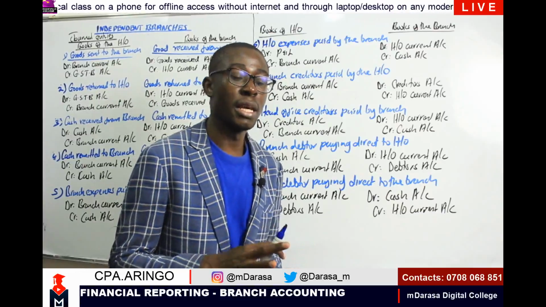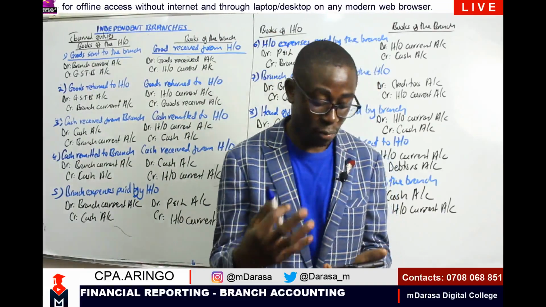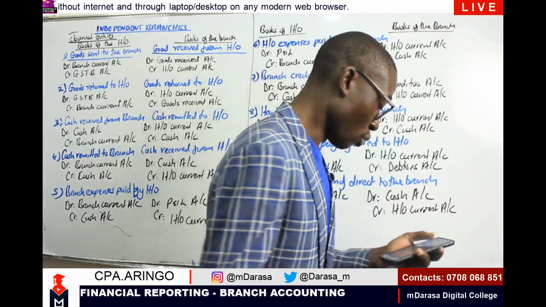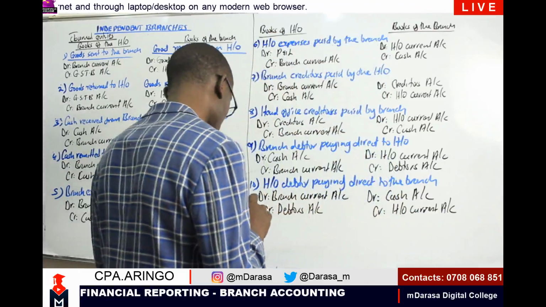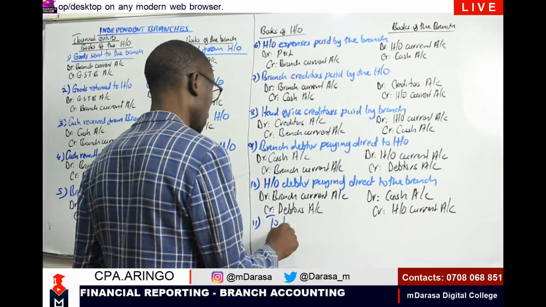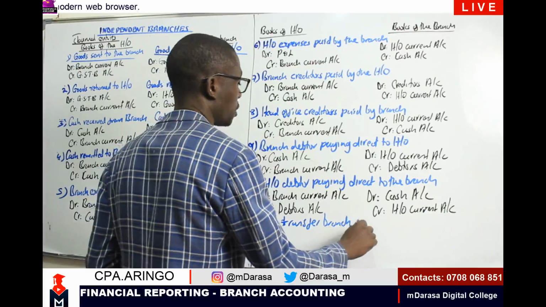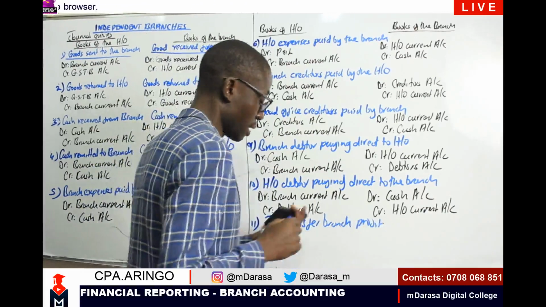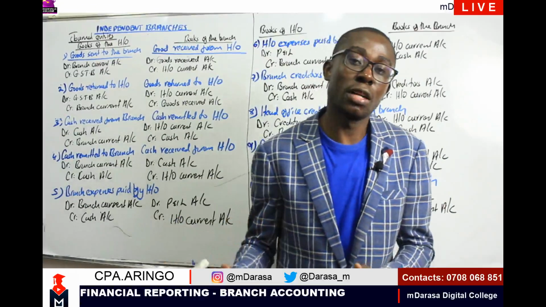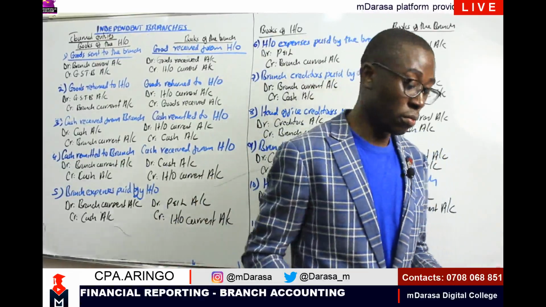At the end of the day, I must transfer the branch profits to the head office, because we said they are going to be reported as one.